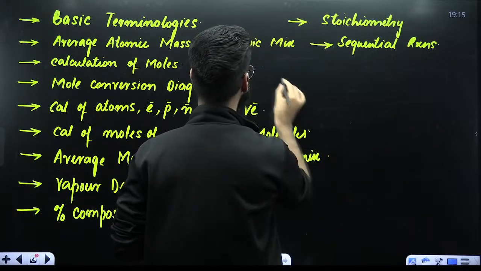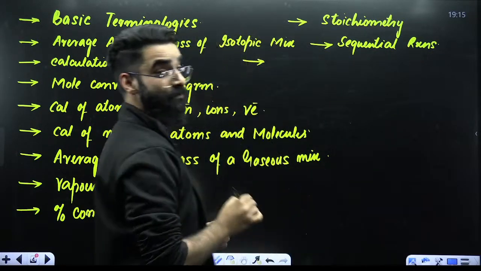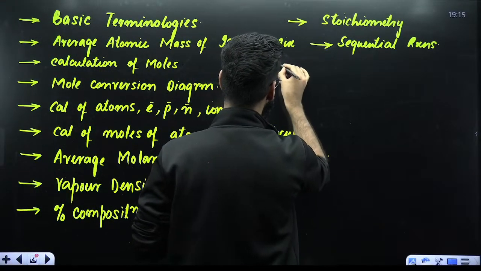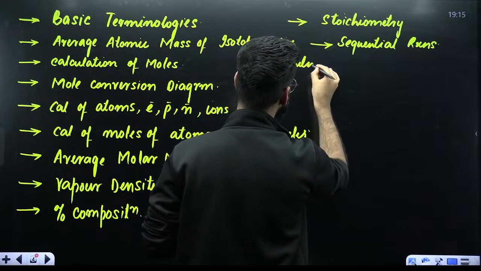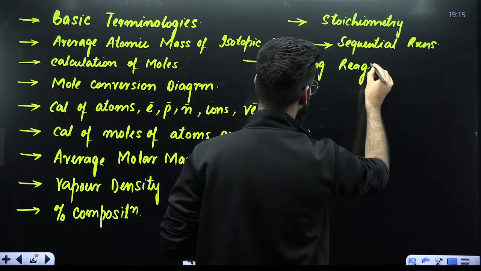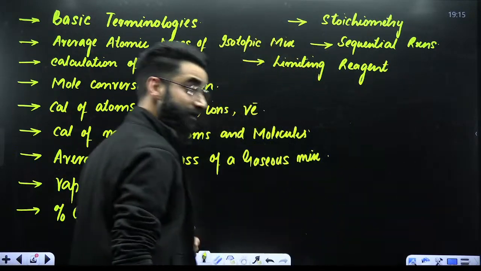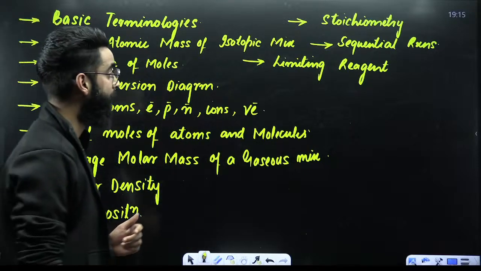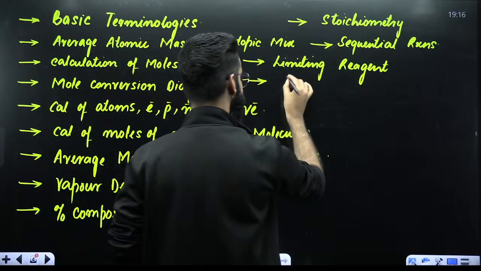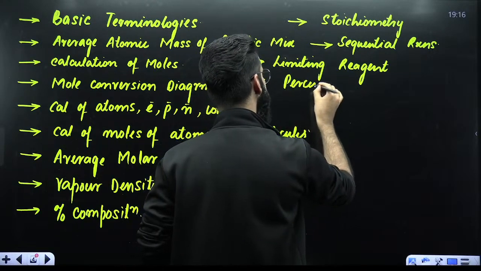Once we are done with the sequential reactions, then it is going to be the time to discuss the concept limiting reagent. Limiting reagent. Please take a note of every single thing, because all these topics are super important. After limiting reagent, we shall be discussing about the percentage yield.